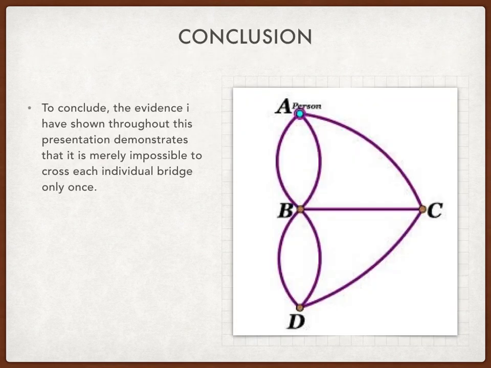Conclusion. To conclude, the evidence I have shown throughout this presentation demonstrates that it is merely impossible to cross over each individual bridge only once. Although some have tried, it is still not solved.